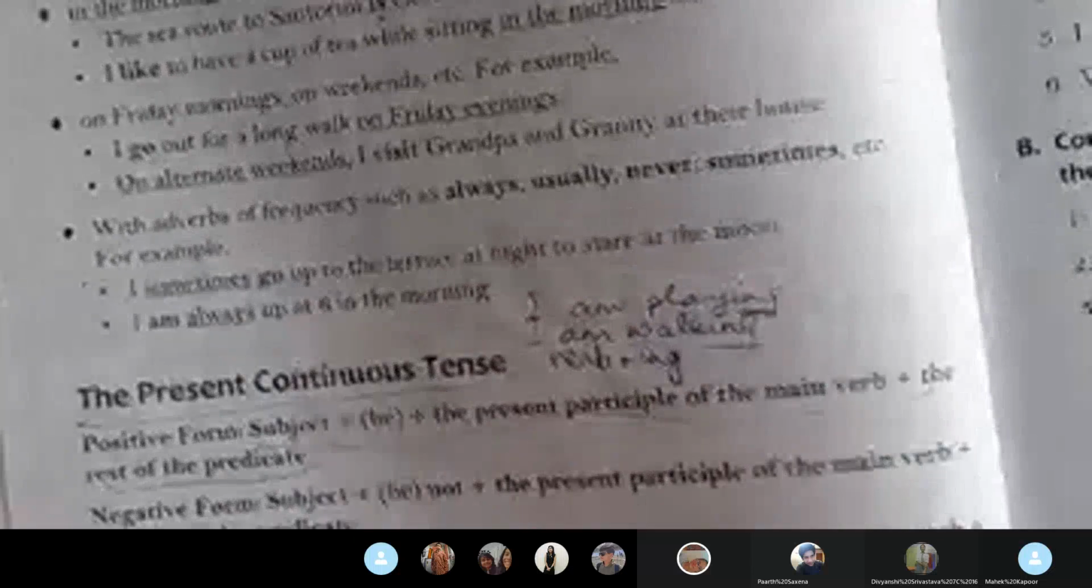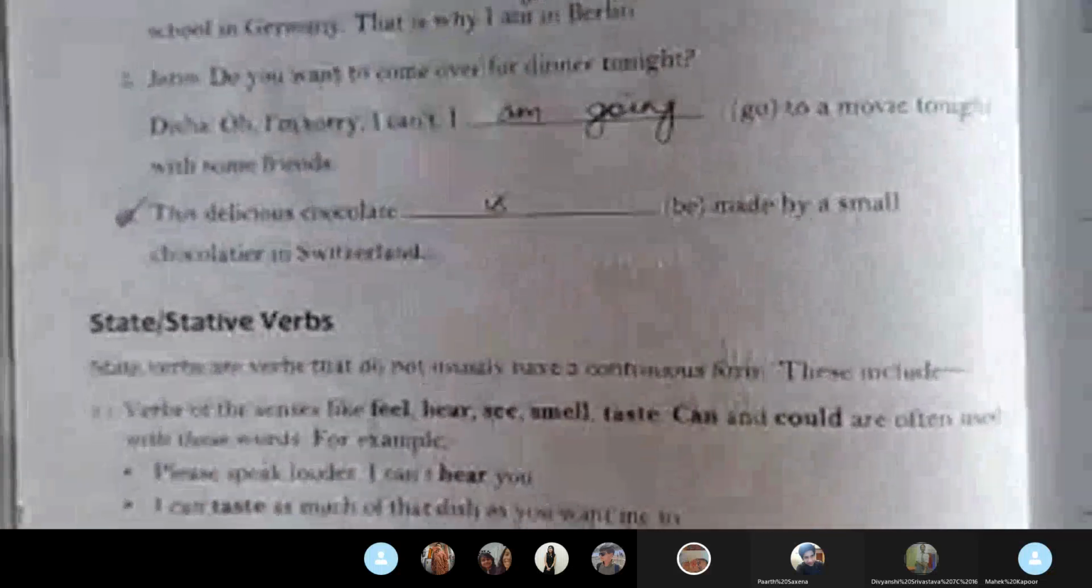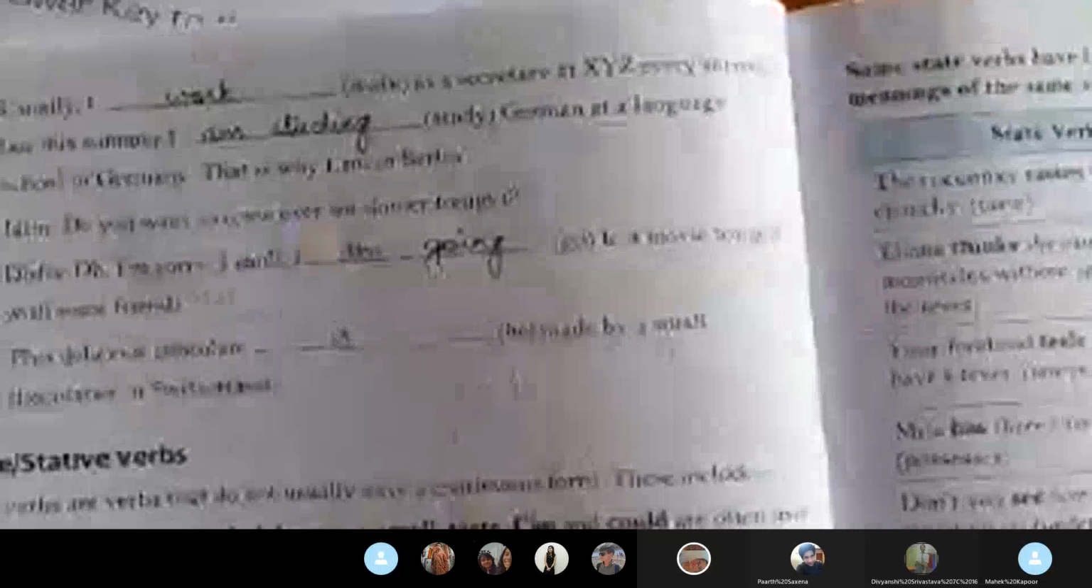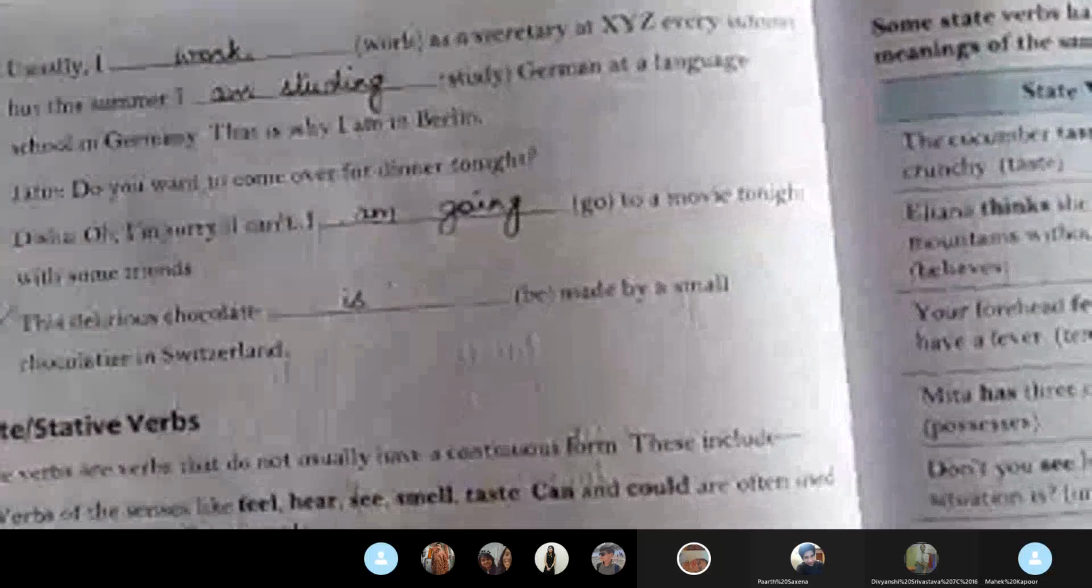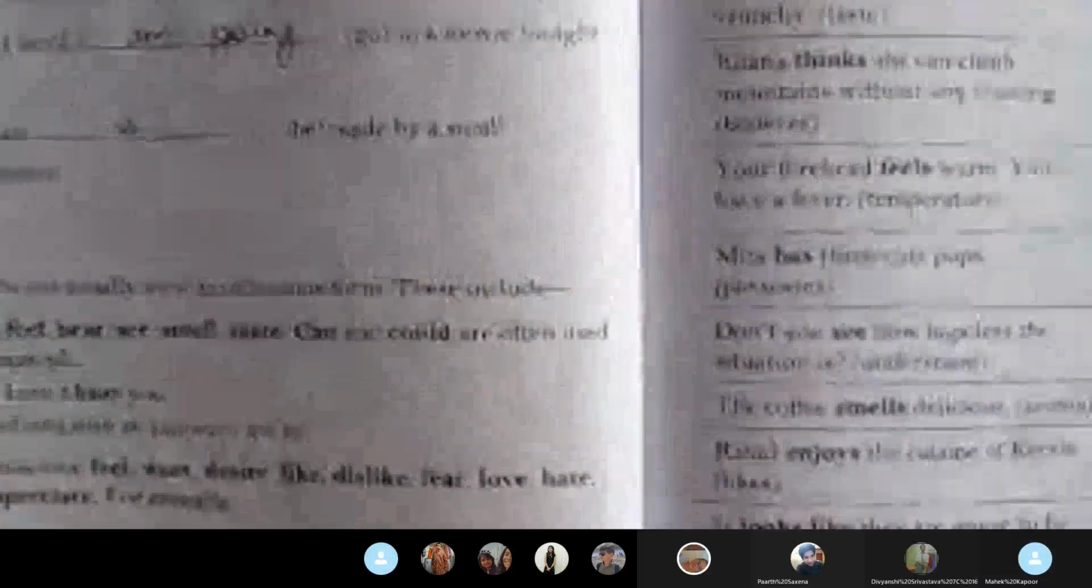Okay. After that, A and B you will do in your books. C exercise number 4 and 6 you will do in the copy. Is this much clear to each one of you? Yes, ma'am. Okay. Now we move on further.